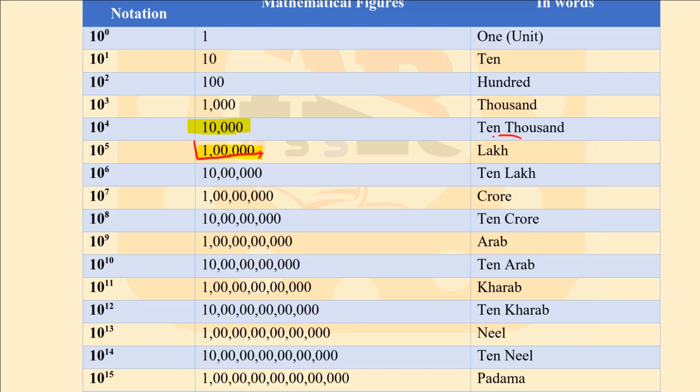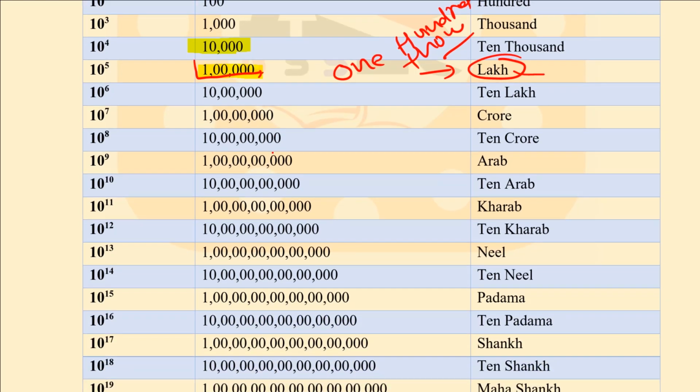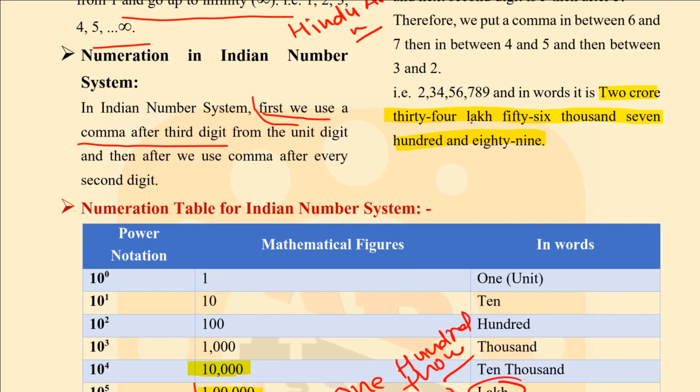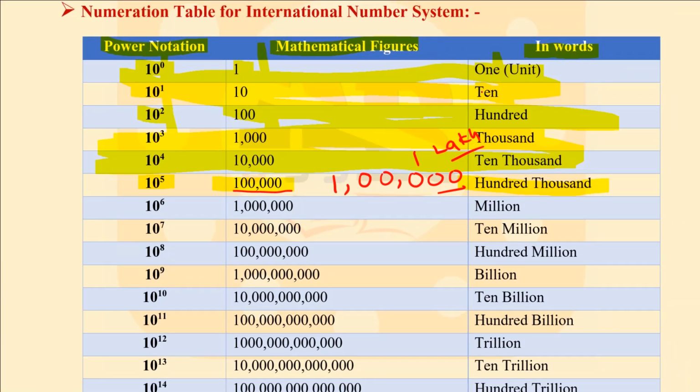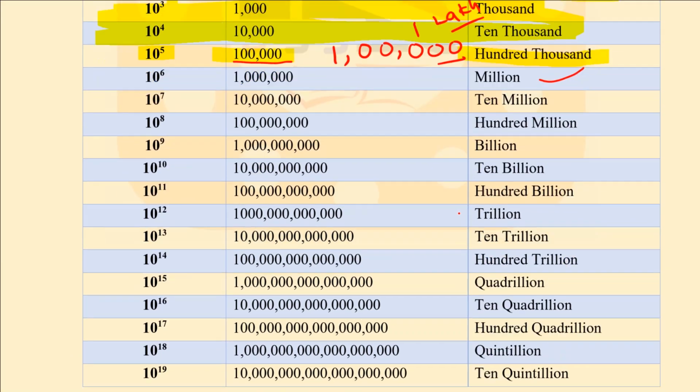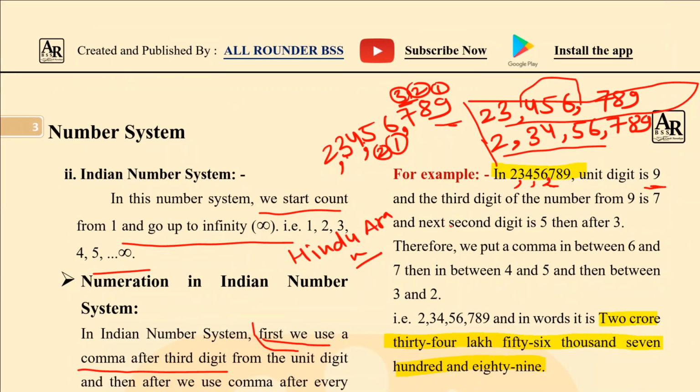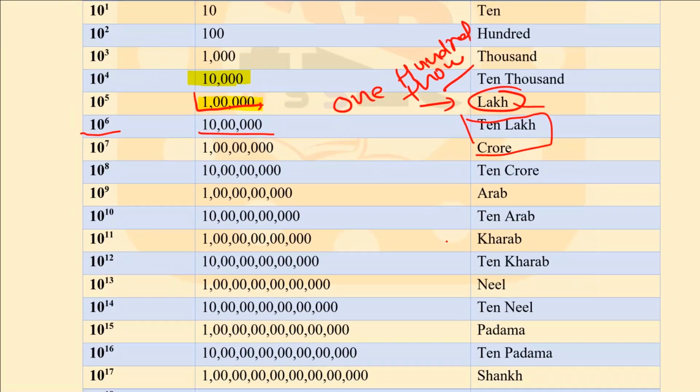Here 100,000 is known as lakh, but in the international number system it was 100,000. In the Indian number system it is known as 1 lakh. After that, if the power of 10 is 6, then it will be 1,000,000, which is 10 lakh. But in the international number system, 10 to the power 6 was a million. So this is the main difference between the international number system and the Indian number system.